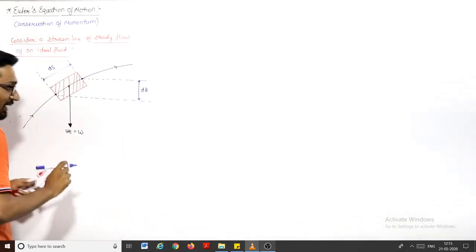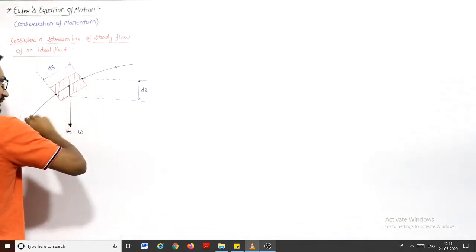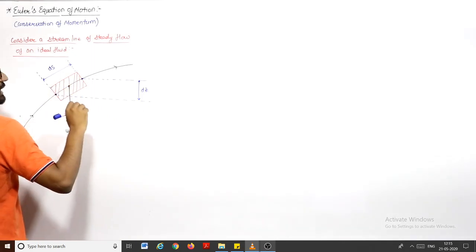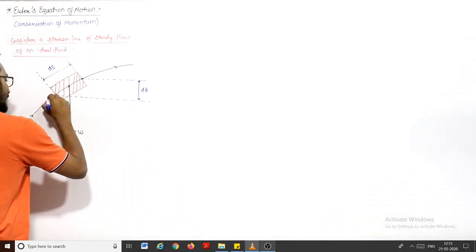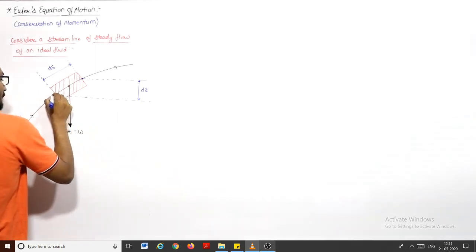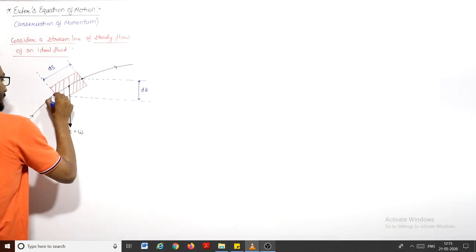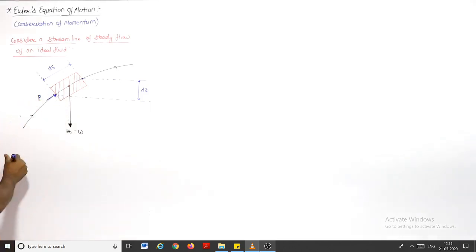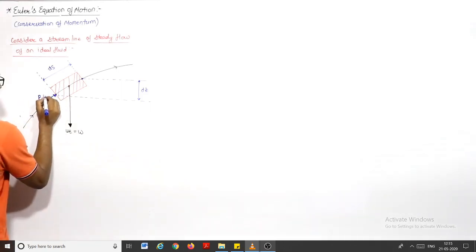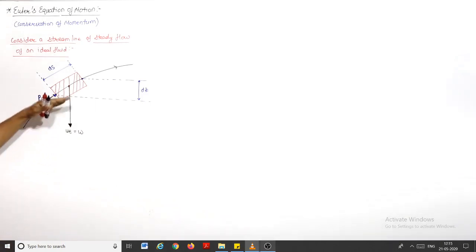We are considering that pressure force is a compressive force, and it is normal to the area. You know this, it is normal to the area. Let us say P is the pressure at this point, point 1. So the force will be pressure into area, that is P into dA, in this direction.